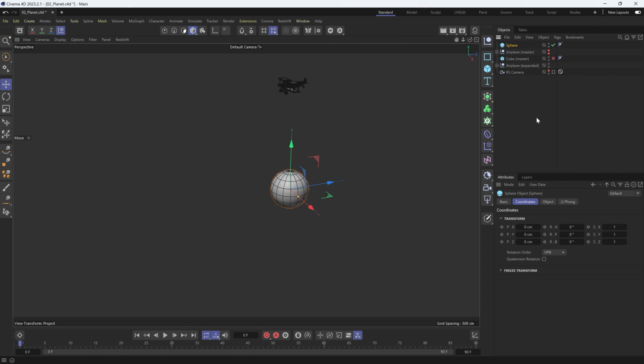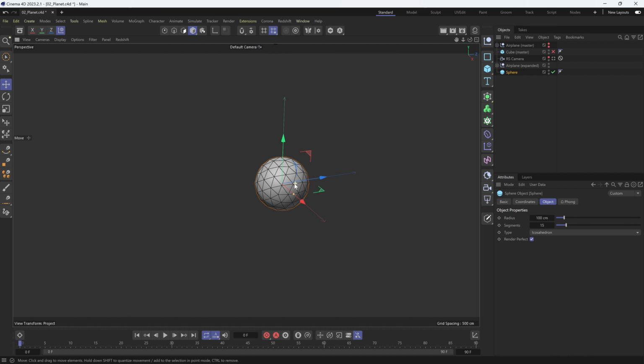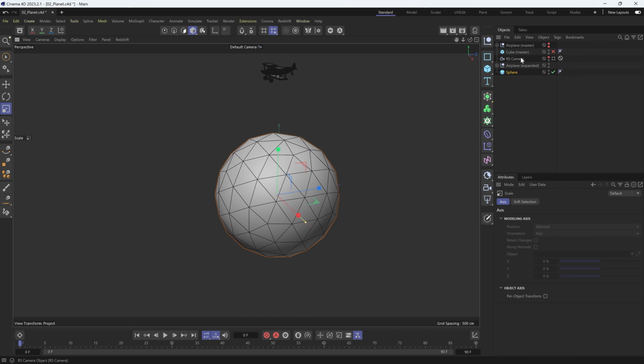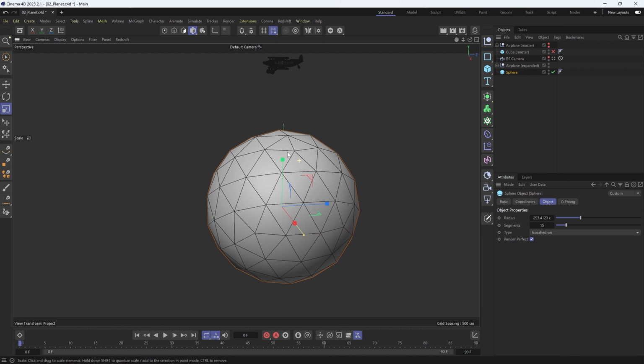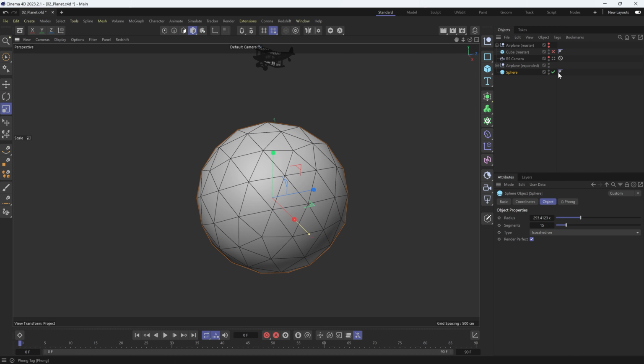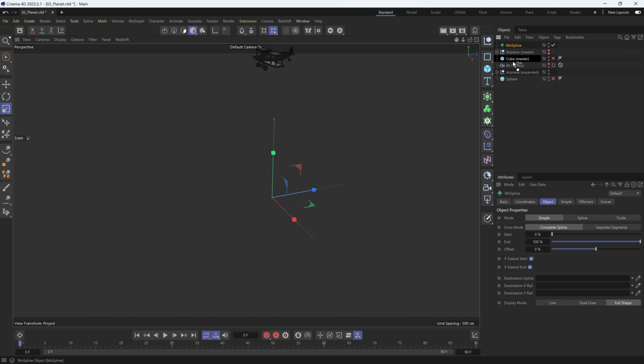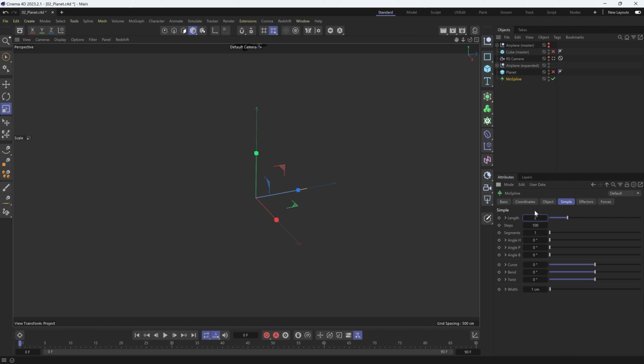Let's build the planet with tentacles. We will start by using a sphere with the object type of icosahedron. Adjust the size of the sphere if necessary. The next step involves adding a moss-spline object to the scene and adjusting its length.